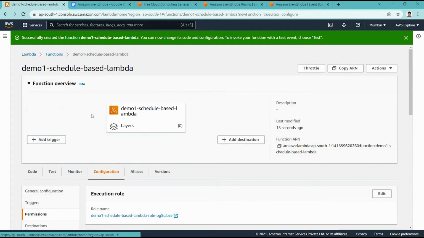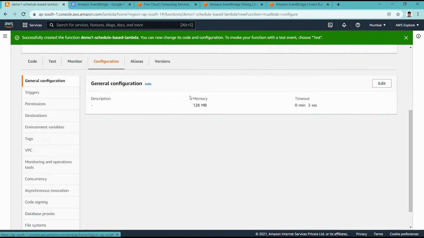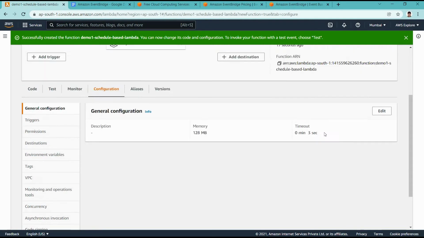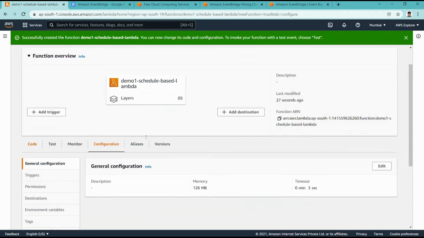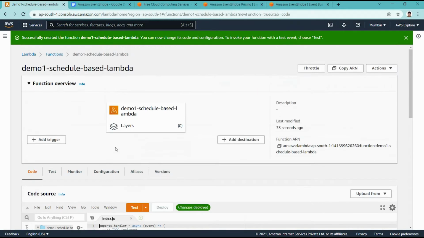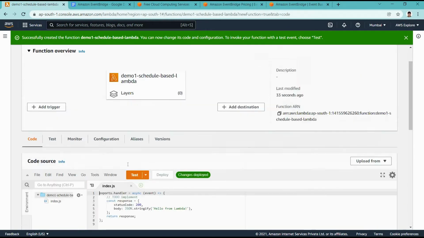When we create a Lambda for the first time, if we look at the general configuration, it has a default memory size of 128 MB and a timeout of 3 seconds. But we are able to change this based on the operation we are doing. So this is the one Lambda we created.